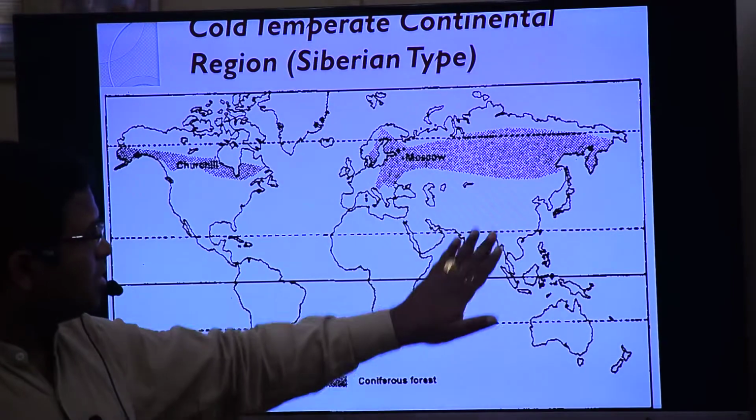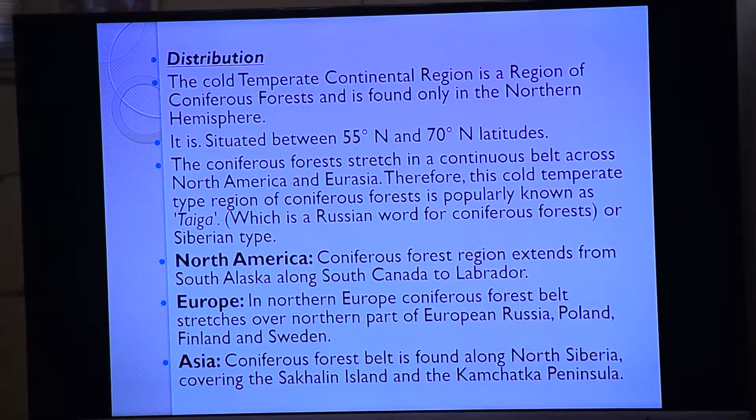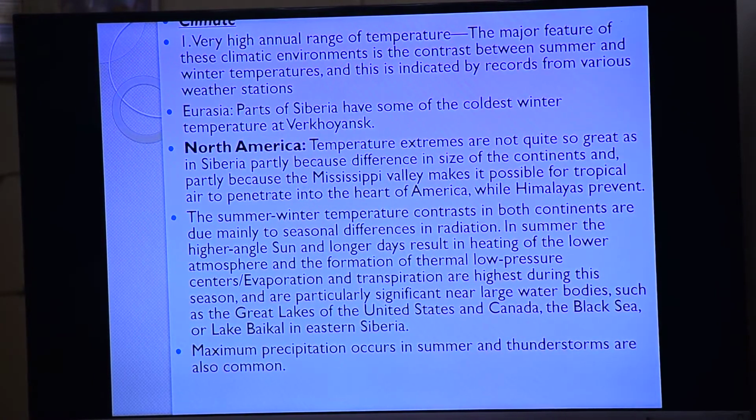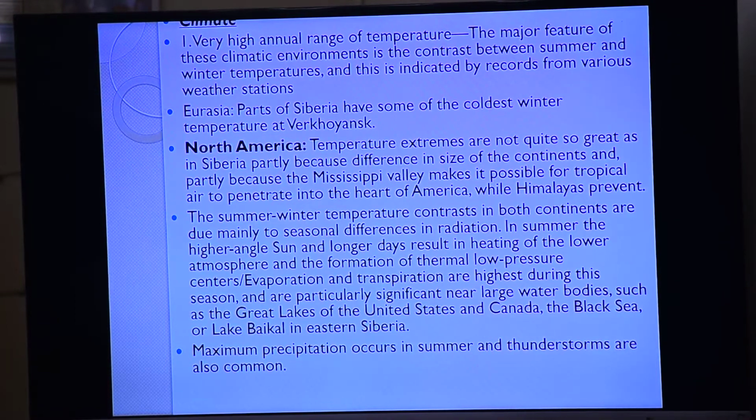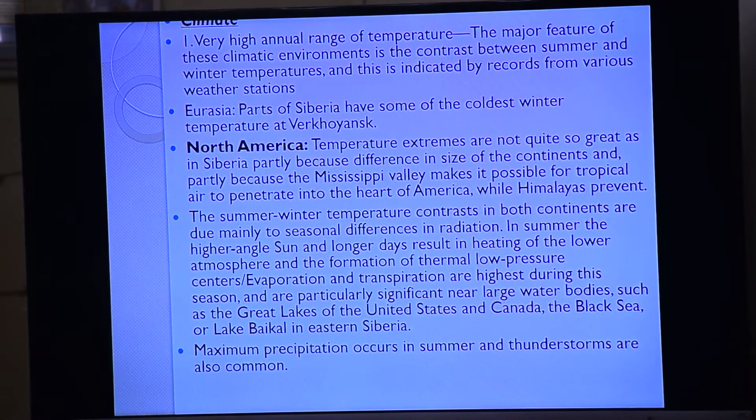But when in the winter time the sun rays are very slant, very very slant. I said that the summer-winter temperature contrast in both the continents is due mainly to seasonal differences in radiation. In summer, high angle sun and longer day result, वहां पे high angle भी होगा sun insolation and the days will be, summer में आपको ही पता है क्या होता है, more, 13 hours, 14 hours of day, and result in heating of the lower atmosphere and formation of thermal low pressures. और उससे क्या हो जाता है, छोटे छोटे यहाँ पे लो प्रेशर सेंटर्स बन जाते हैं, थर्मल लो प्रेशर.